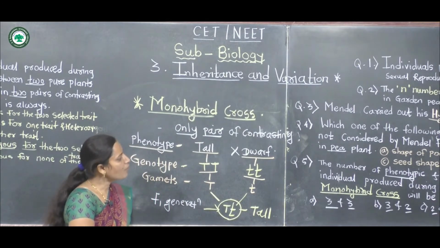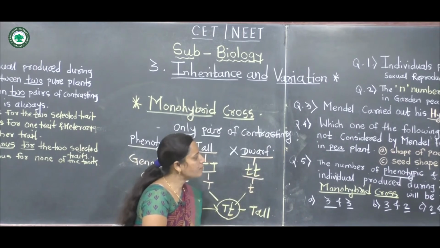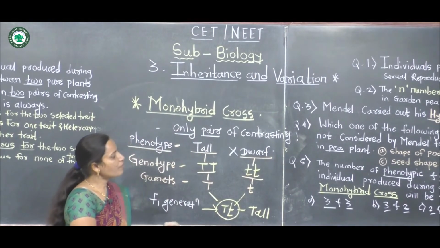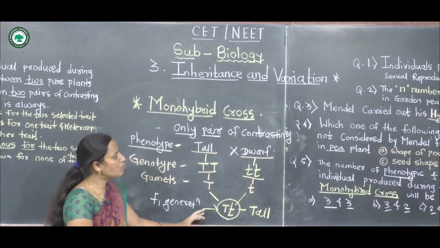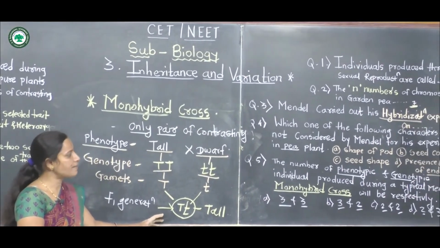This monohybrid cross produces 2 phenotypes and 3 genotypes.